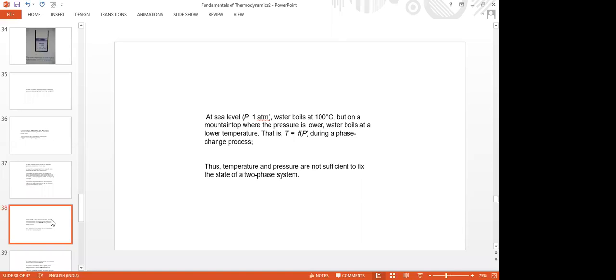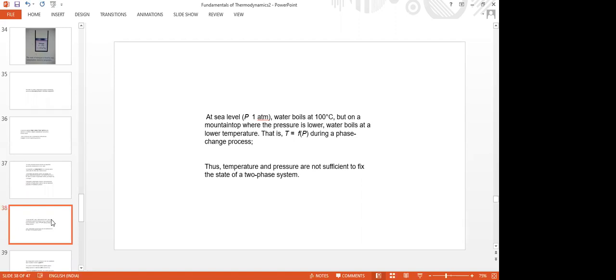All these can be known by using a steam table, because we cannot visualize all these here. Nobody can visualize. That means if I ask you what would be the boiling point of water at mountain top, you cannot answer.